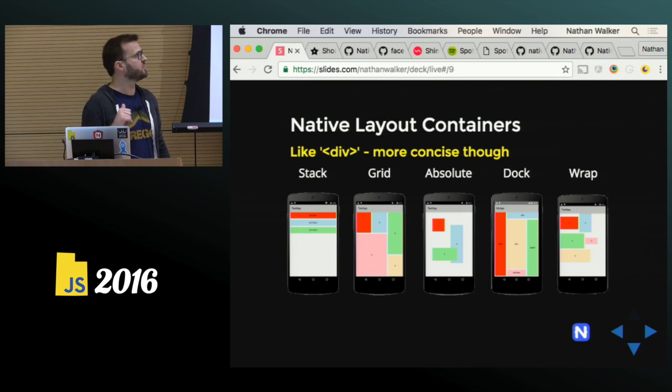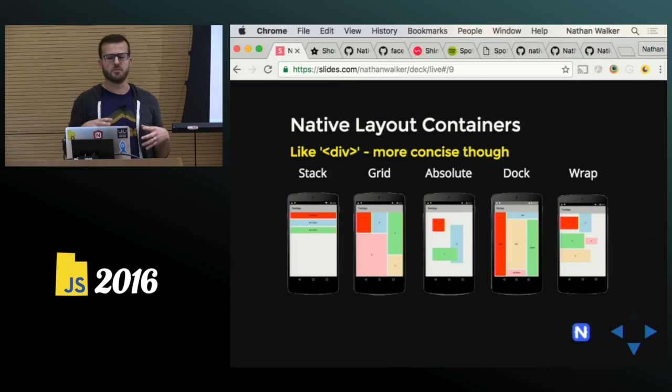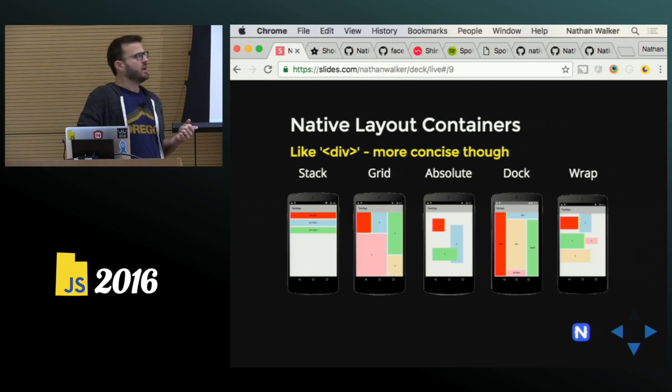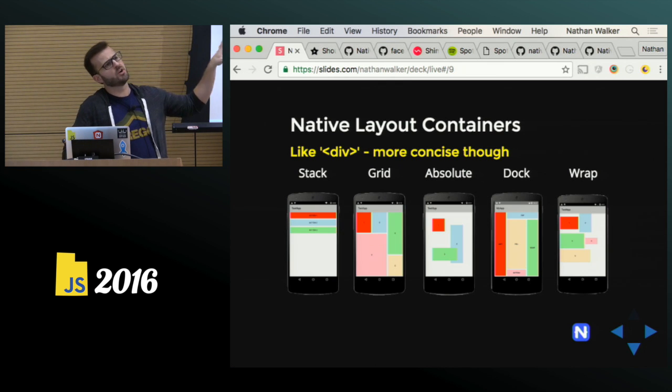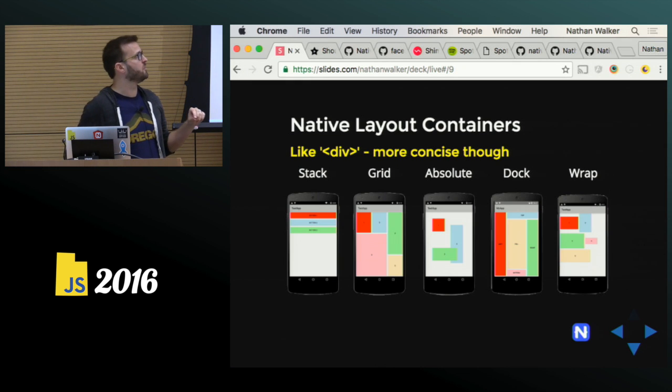So I'm just going to give a little look at one of the first things that caught me when I first got into NativeScript, and that is how you construct the view. This is the first core thing that you really want to understand. Native layout containers are much like divs in the DOM, and this is really how you lay out everything in NativeScript. All these basically mirror what the native layout containers are on each respective platform.